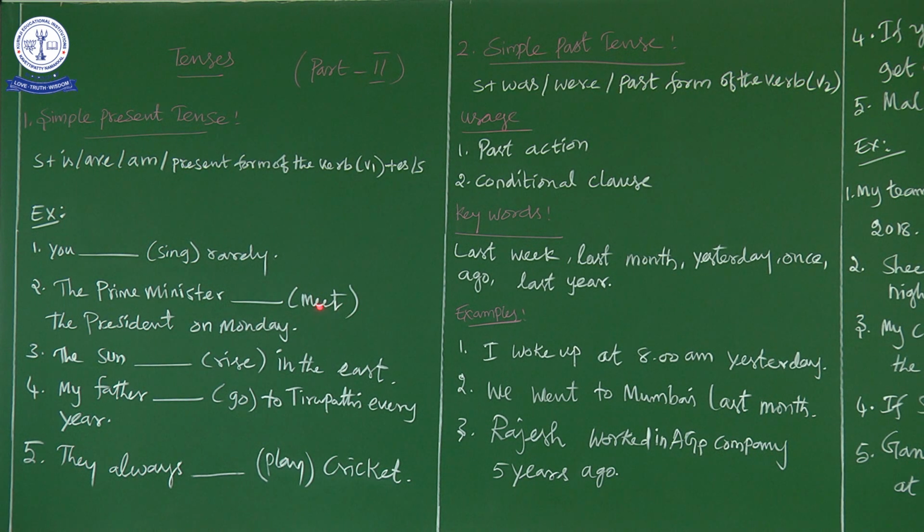So since a main verb is given here, we have to go for the present form of the verb, and we added es or s to the verb, that is meets. Here we added es. Why did we add it? Since the Prime Minister is third person singular, we added es.